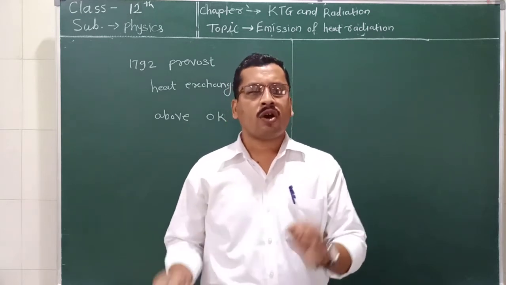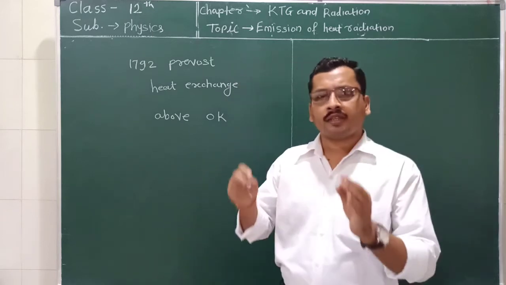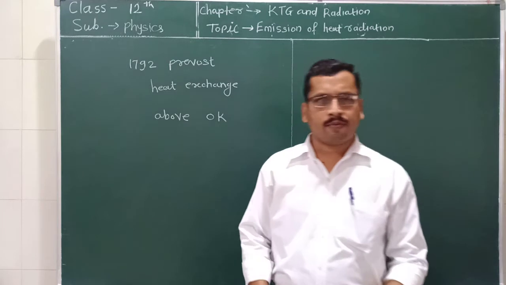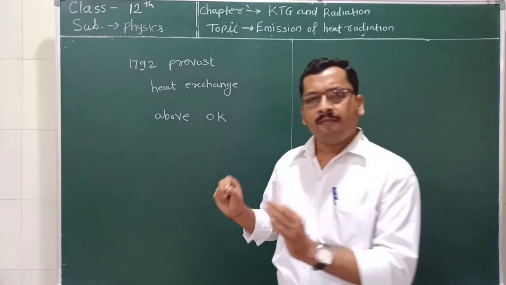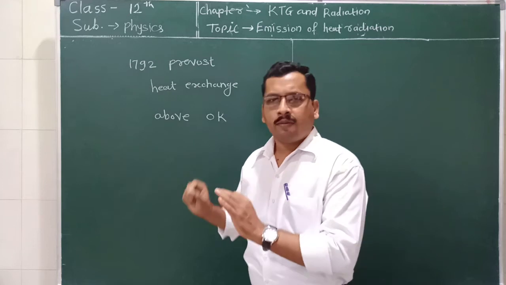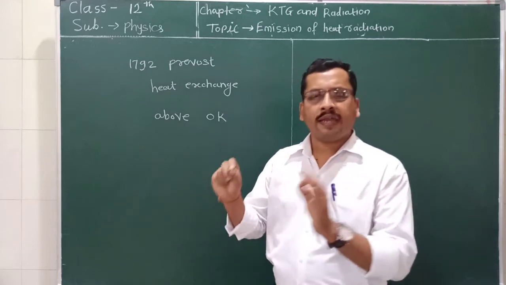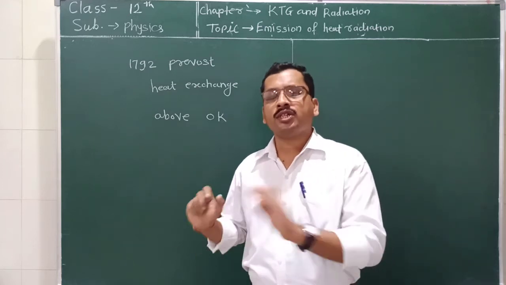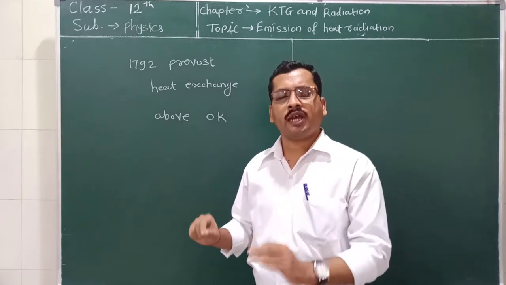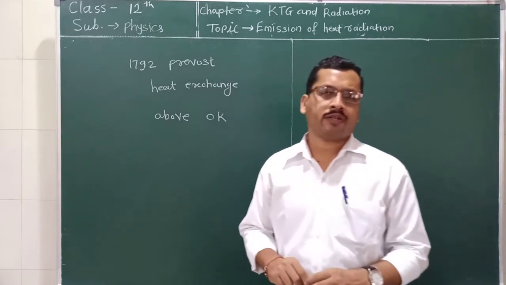So, on which factors do the absorption rate and the emission rate depend? The emission rate depends upon the surface area, the temperature of the body, the nature of the body, and the time for which it is emitting the heat radiation.